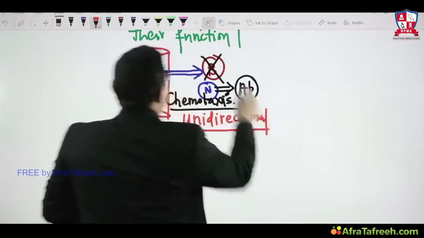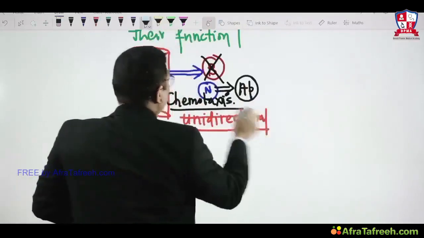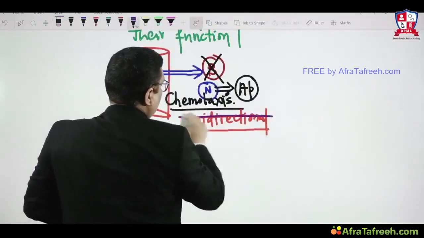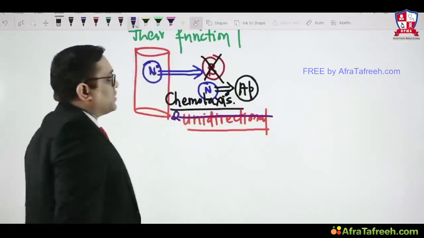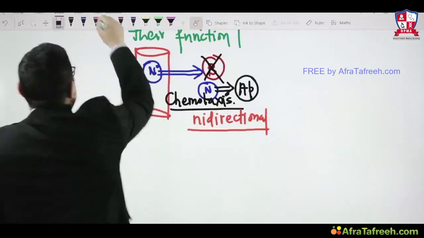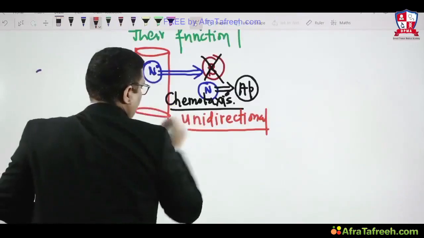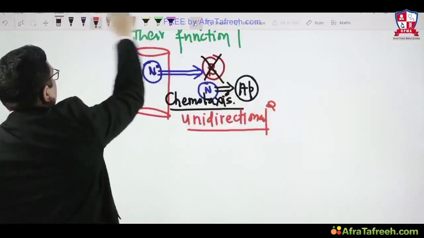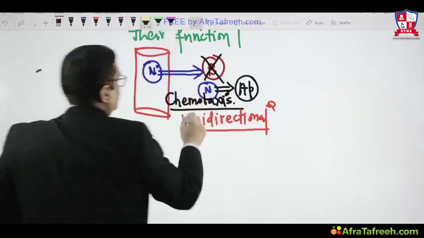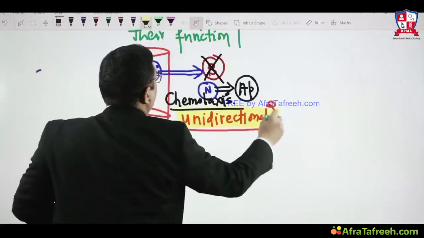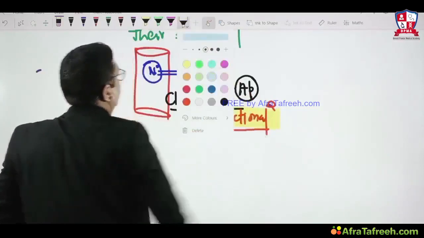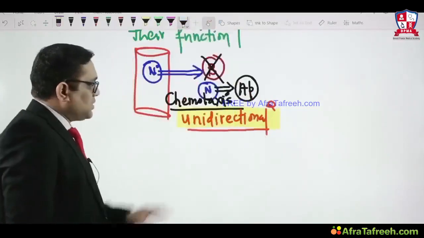That was the answer in the exam, right? So that is the important point we have to keep in mind, that chemotaxis is unidirectional.